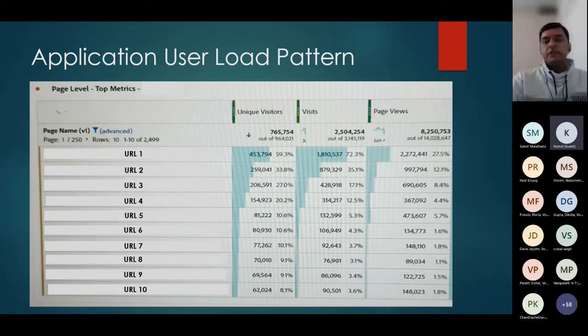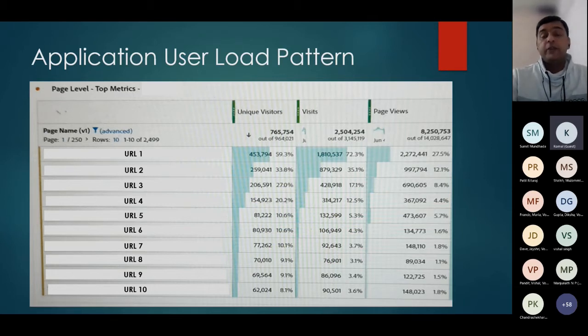These definitions are defined by every monitoring tool. It's not consistent across the monitoring tools. So be aware that whichever monitoring tool you are using, you read their documentation first before getting those views and before making your understanding around these parameters. So if you read it out, for URL1, unique visitors are 250k. Total visits which we have are 1810k visits, and for page views it's a very high number, another high number.